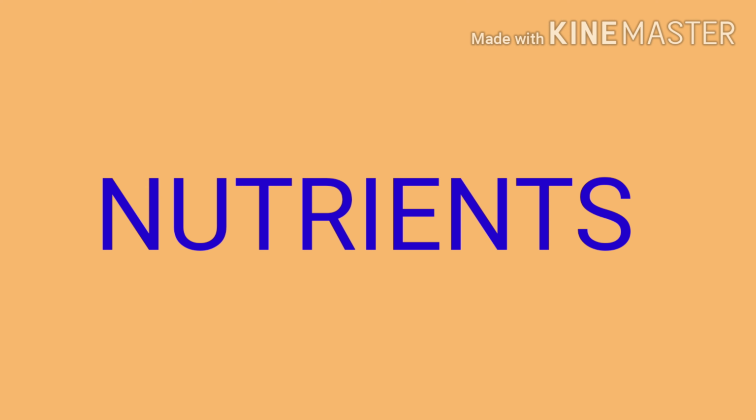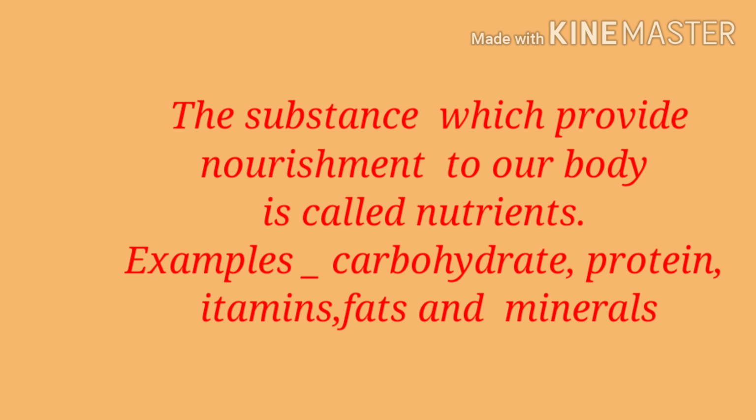Next is nutrients. So what are nutrients? The substances which provide nourishment to our body are called nutrients. Examples are carbohydrate, protein, vitamins, fats and minerals. These are the various nutrients which are present in our food. Actually, these are also called components of food, which provide nourishment to our body. So let's see the different roles of these nutrients one by one. First, start with carbohydrate.